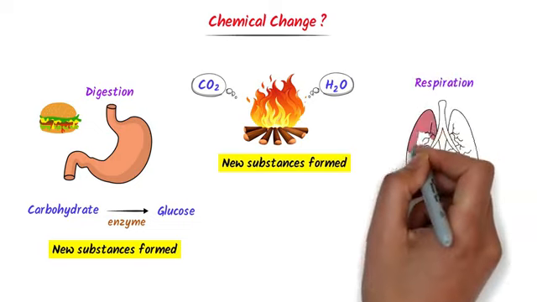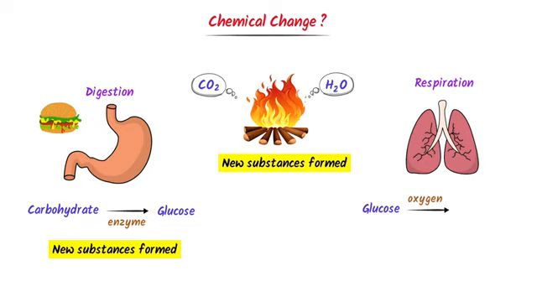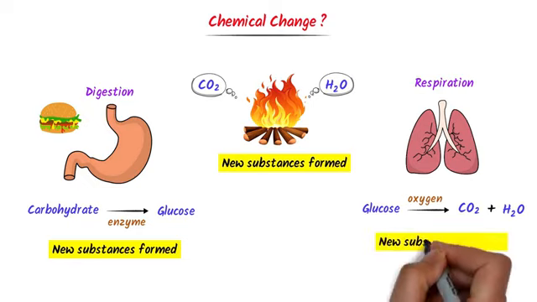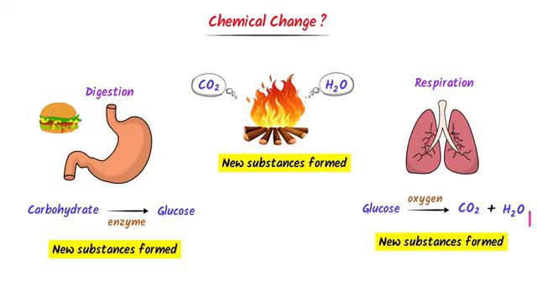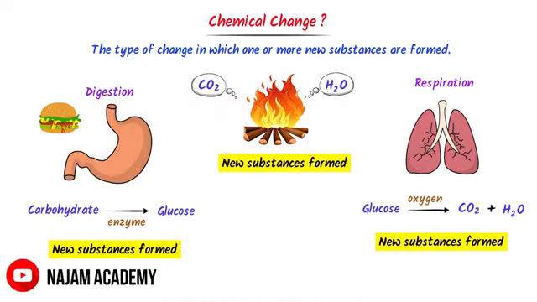Thirdly, consider respiration. Inside your cell, the glucose in the presence of oxygen is converted into carbon dioxide gas and water vapor. Here we say that new substances are formed. For example, carbon dioxide gas and water vapors are formed from the reaction of glucose and oxygen. Therefore, we define chemical change as the type of change in which one or more new substances are formed, like burning of food, digestion, respiration, etc. Thus, note down all these examples.